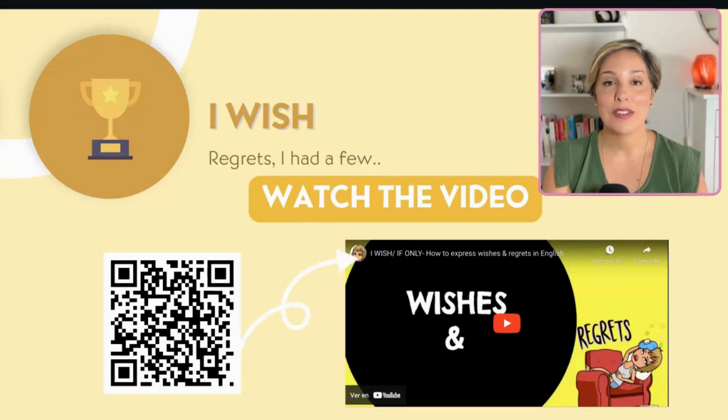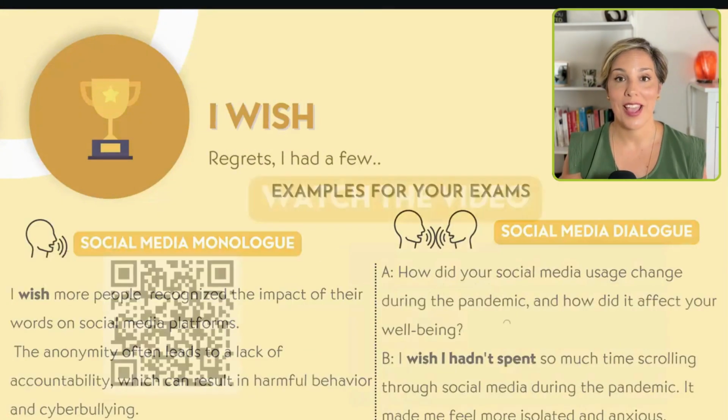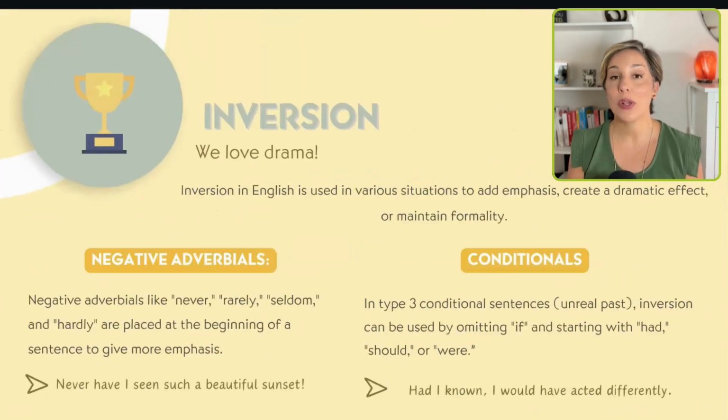And the next grammatical structure is inversion, okay? When we use inversion in English, we basically want to add drama, a little bit of a dramatic effect to whatever we are saying, or to keep some kind of formality, all right? So this is the perfect grammatical structure to achieve that. Now, there are two types of inversions. We are going to focus on negative adverbial inversions, so inversions that begin with a negative adverb, for example, never, rarely, seldom, hardly, etc., simply to give much more emphasis to whatever you are saying.